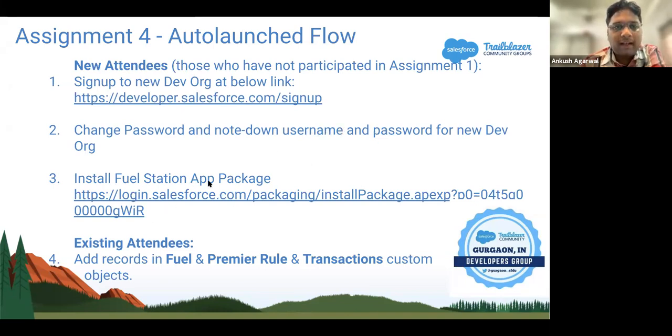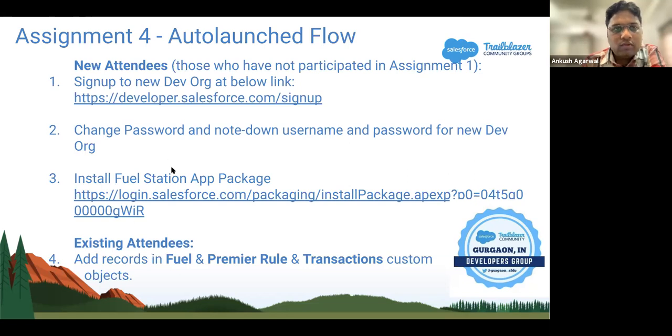So actually this is a package where we have a few custom objects, and we have been following them in the last three assignments, on a particular app. So in future, if you need a similar app, you can just utilize it. We tried all four of our assignments related to this fuel station app, and they are in an incremental or sequential manner. All four assignments are interlinked, and you can create an app at the end of this. So that's why we took that into consideration.